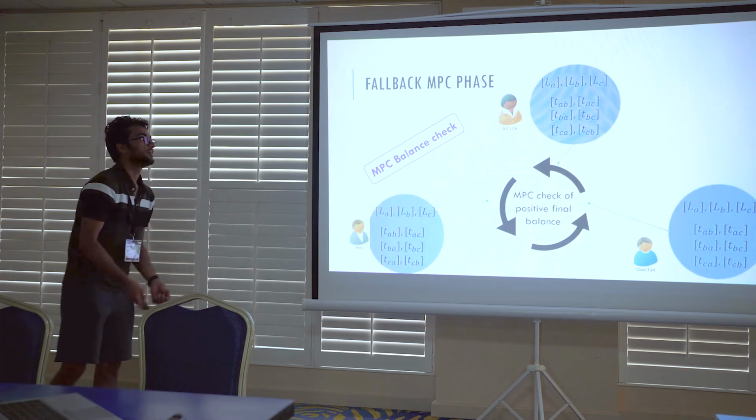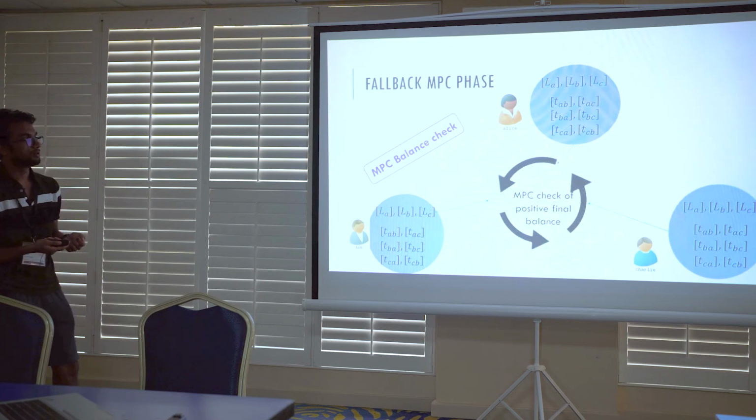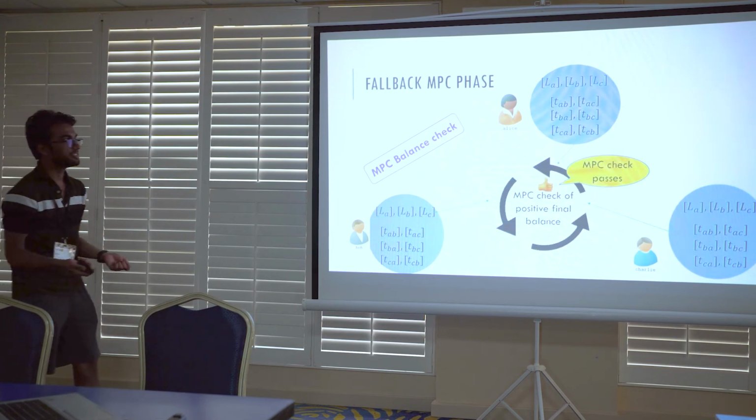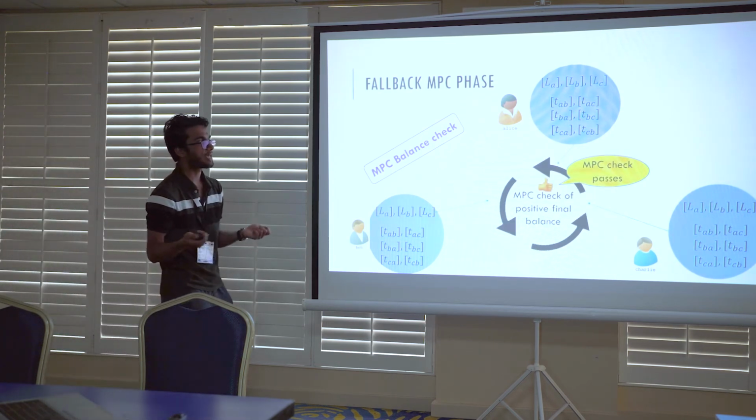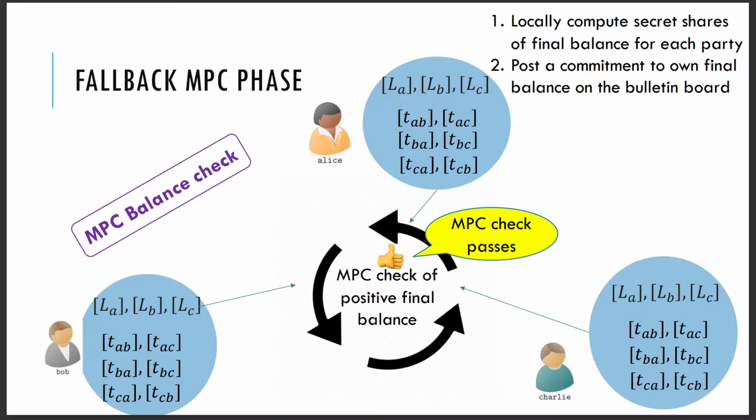So in this phase, we check whether this is correct, and if the MPC check passes, which means the participants have sufficient balance to net all their incident transactions, we can locally compute secret shares of the final balance for each party because of the additive nature of the shares, and also generate a commitment to the final balance on the bulletin board.